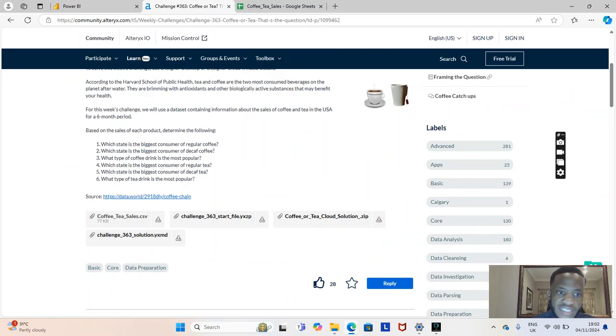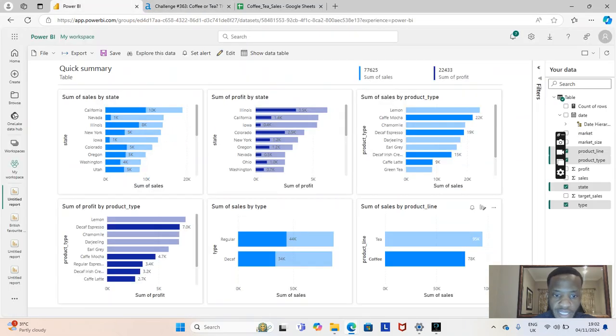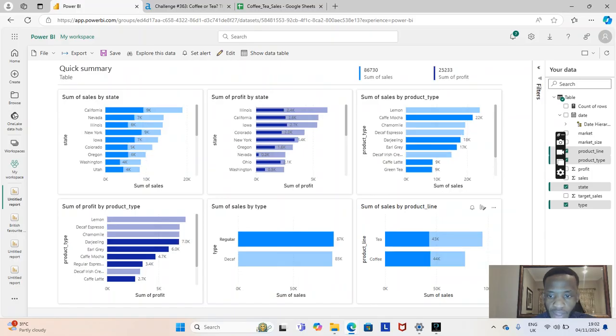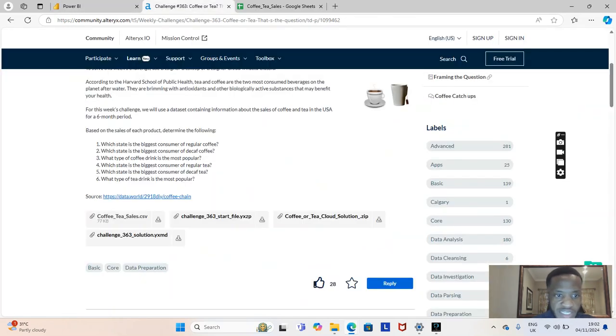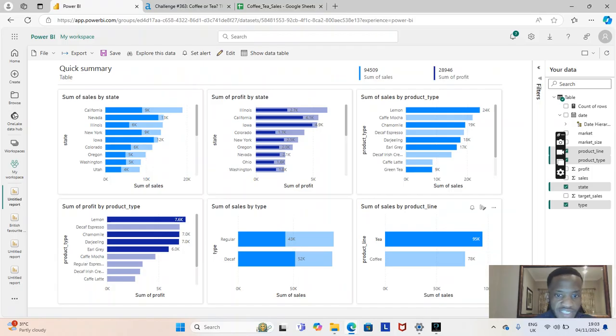Number 4, we say which state is the biggest consumer of regular tea? We just select regular, we go to tea, and then we'll see that it's Nevada. Okay, we document Nevada, perfect. And then which state is the biggest consumer of decaf tea? We just go to decaf, and then we go to tea, and then you'll see that it's Nevada.